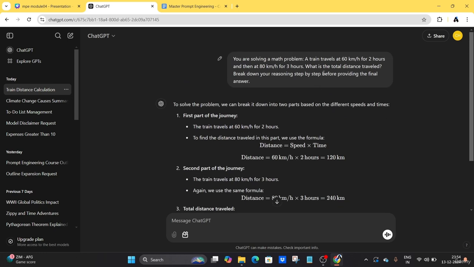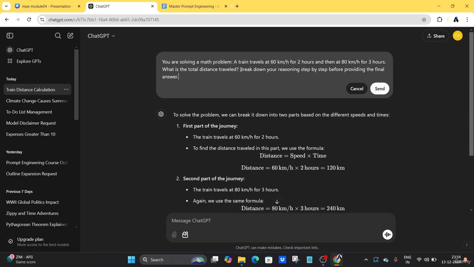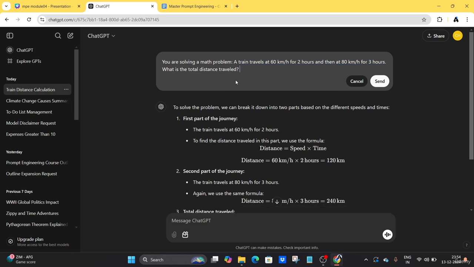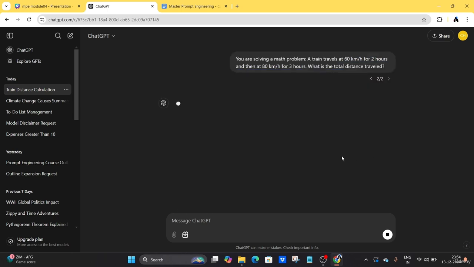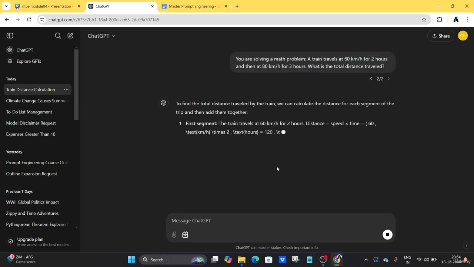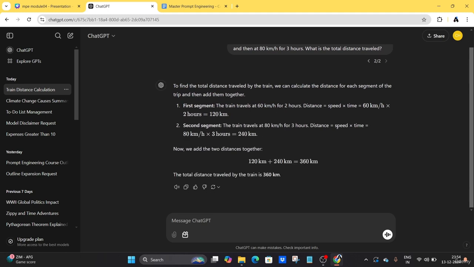So for example, if you take this out, let's see how the output looks. You can see there is no reasoning in that, right? Okay, you can see here there are just some questions and formulas taken.